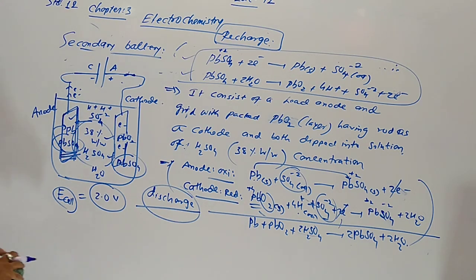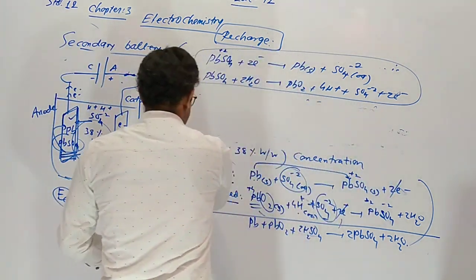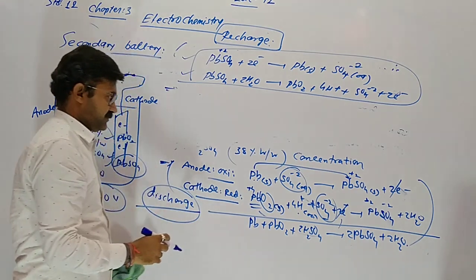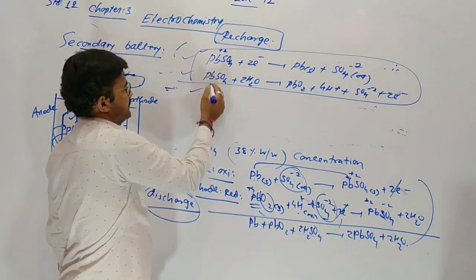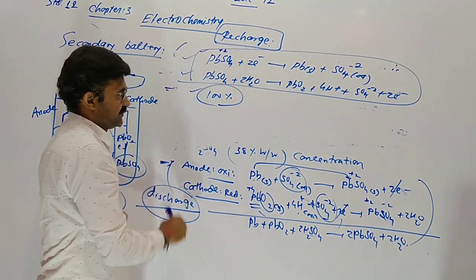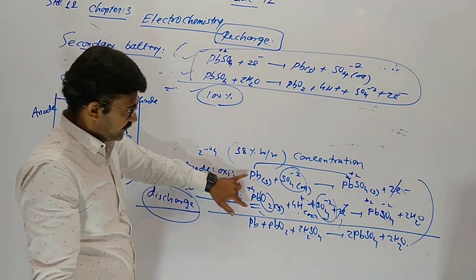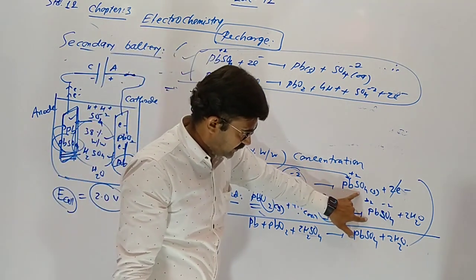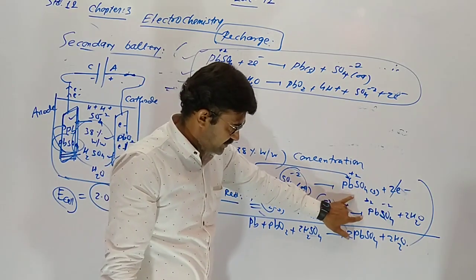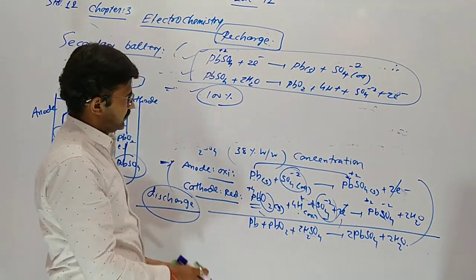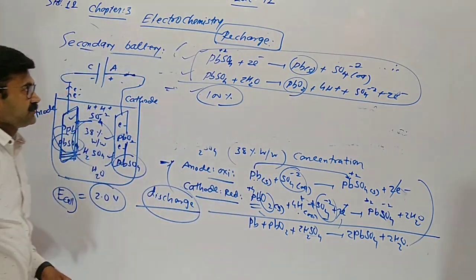But there is a problem. After many cycles of recharge and discharge, the recharge capacity is not 100%. It means lead and lead dioxide convert into 100% lead sulfate, but the lead sulfate formed does not 100% convert back into Pb and PbO2.